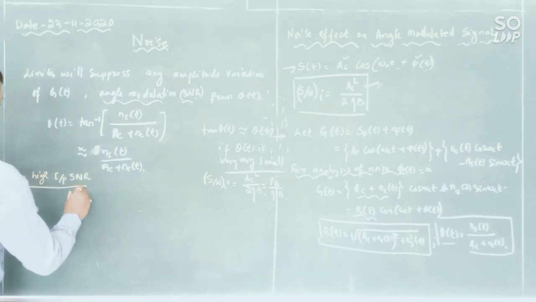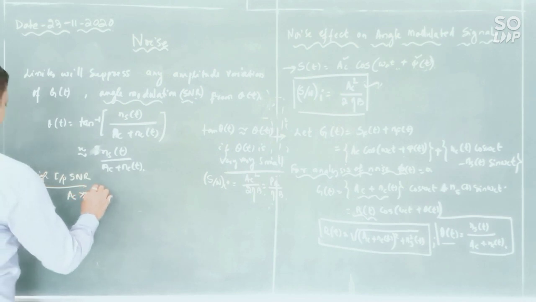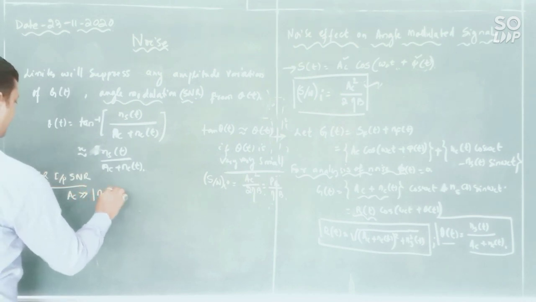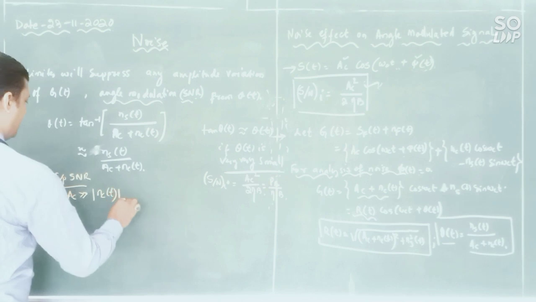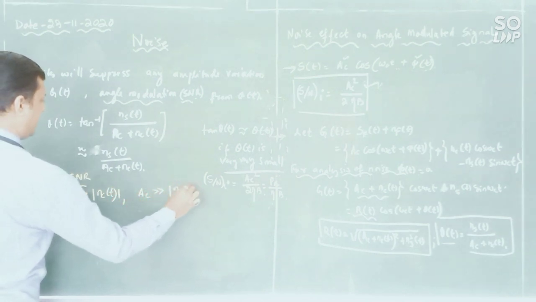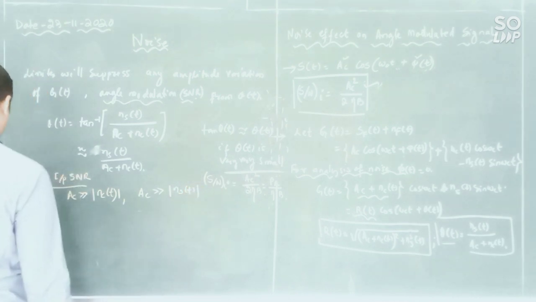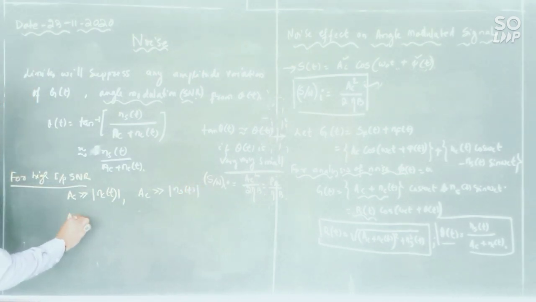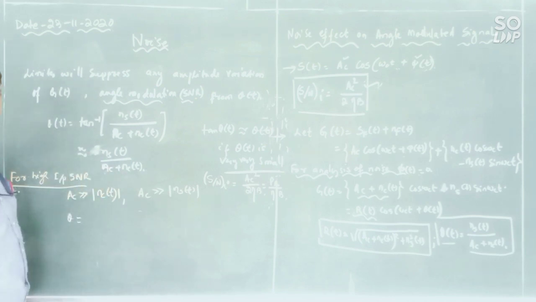So AC is very much greater than magnitude of NC of t, as well as AC is also very much greater than NS of t. Then if AC is very much greater than NC of t, you can neglect this NC.